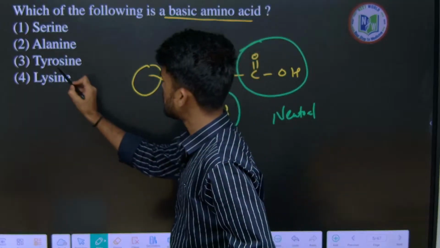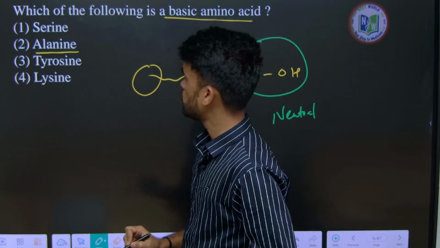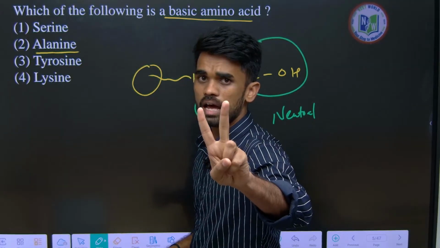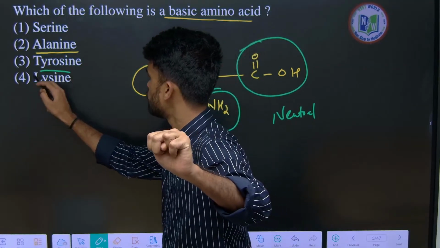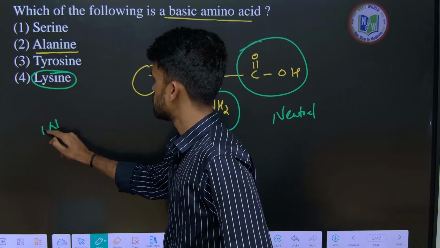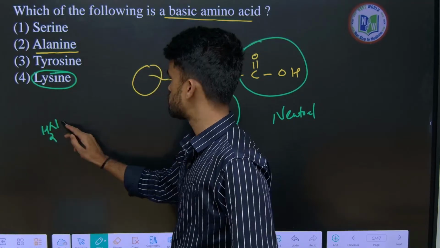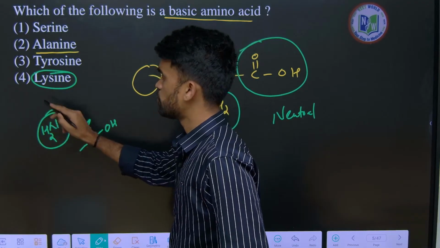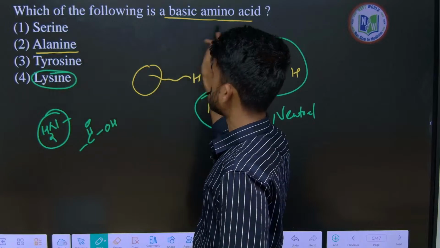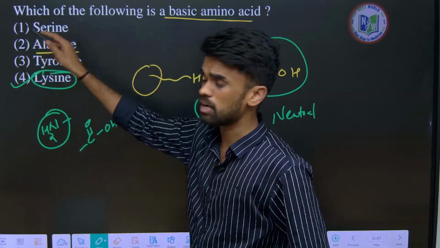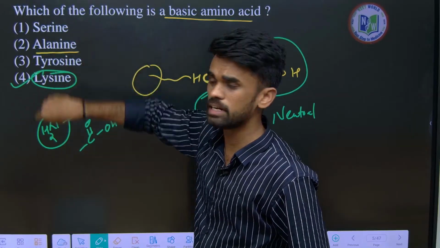Here, let us see alanine. This is a neutral amino acid, as it contains one carboxylic acid group and one amine group. When it comes to lysine, it contains two NH2 groups and one COOH group. Since the basic groups are more, the amino acid will be basic. So you can choose option number 4. It depends completely on the structures, right?